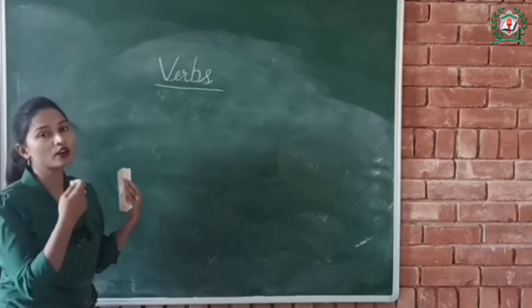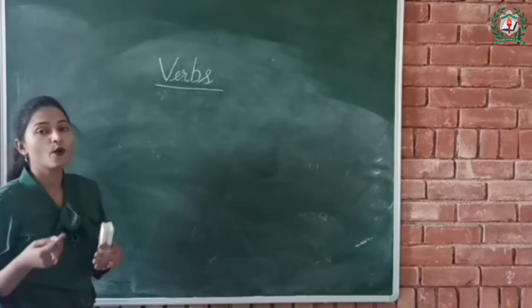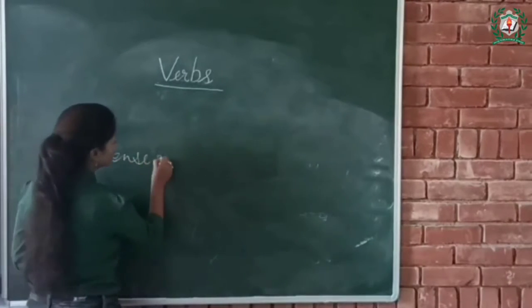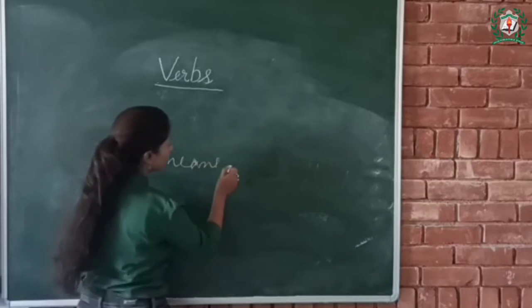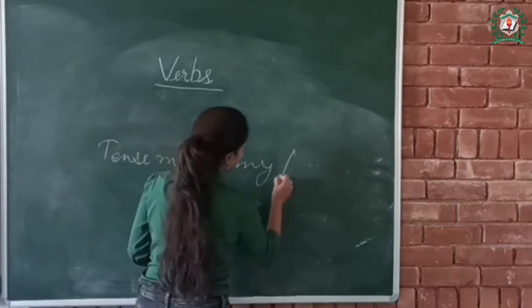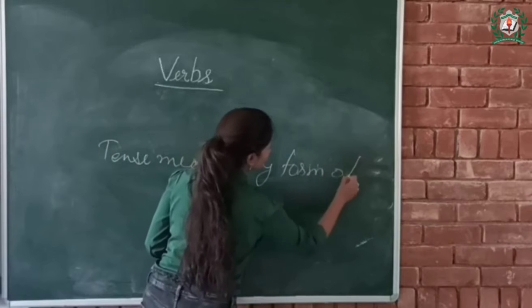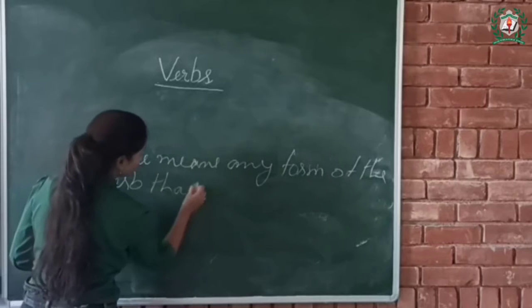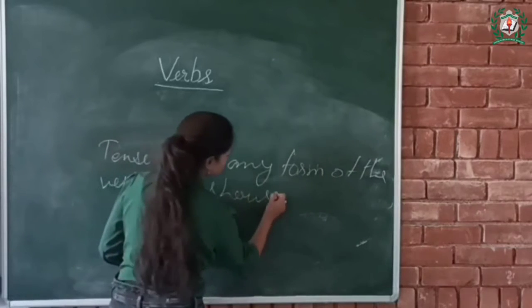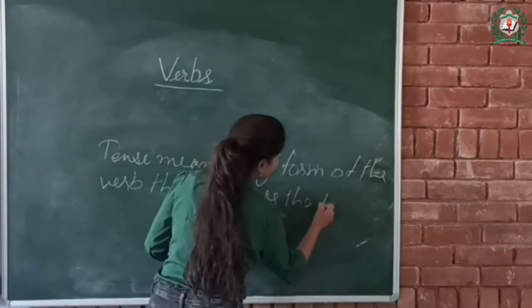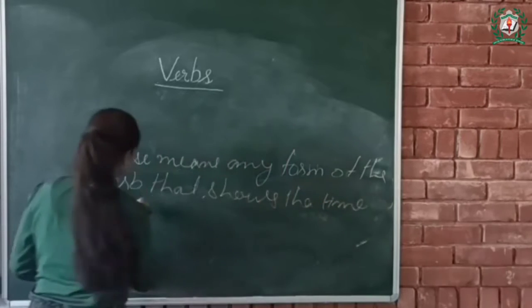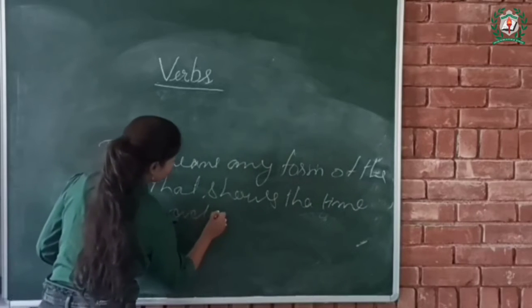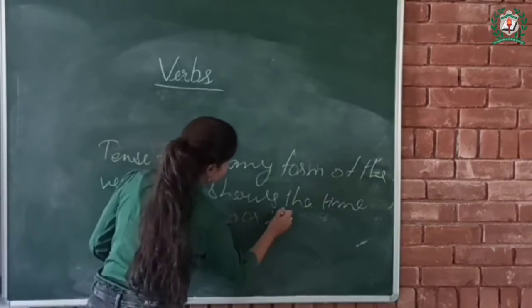So now let's talk about verb tenses. What is a tense? Tense means any form of the verb that shows the time of the action or state.